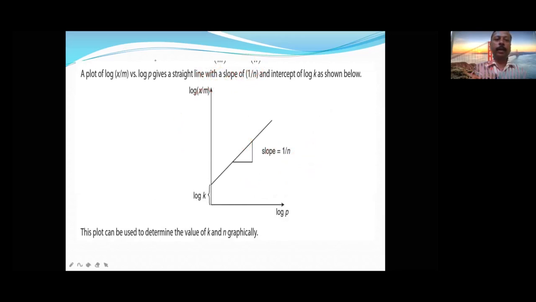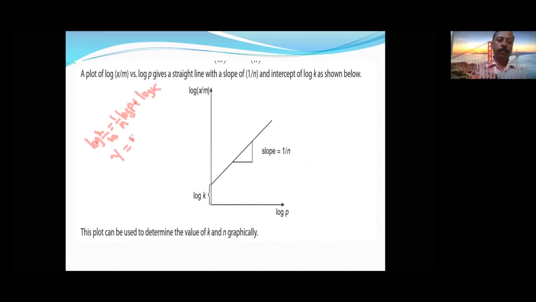Now that direct question will not be there, even then, when you draw the graph by taking what I told you here, the formula log x upon m is equal to 1 upon n log p plus log k. Okay.